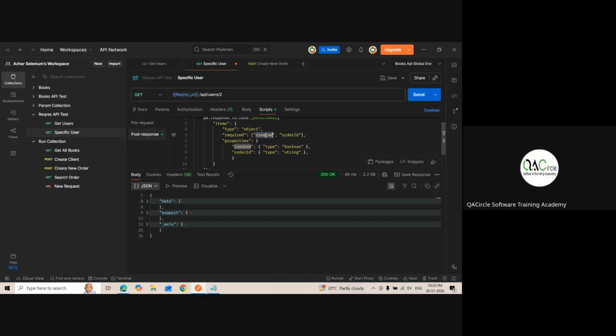Okay, let's say I want data, I want support, and I want meta. One second, I have a doubt here. Yeah, Tom, go on. While I'm executing without this required field itself, it's working. Yeah, it will work, right?